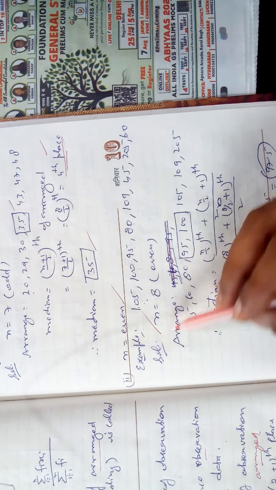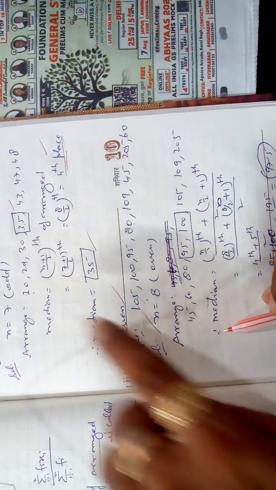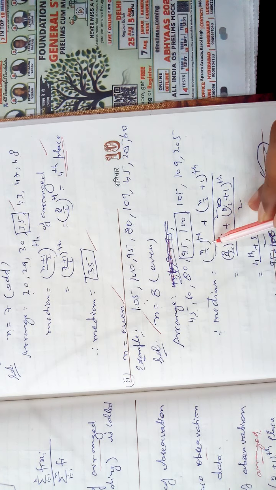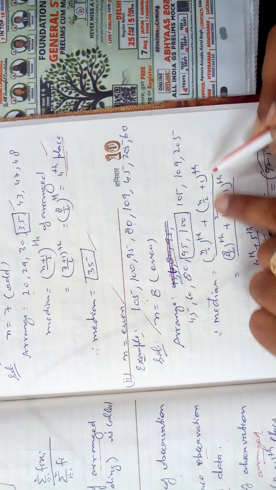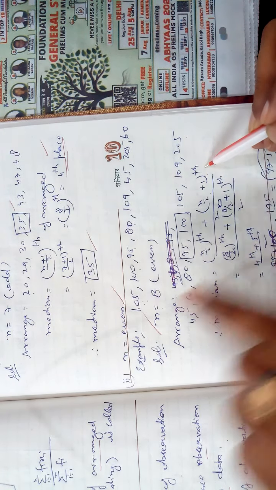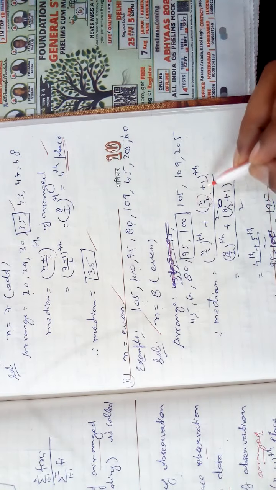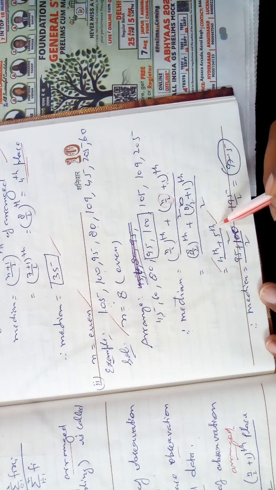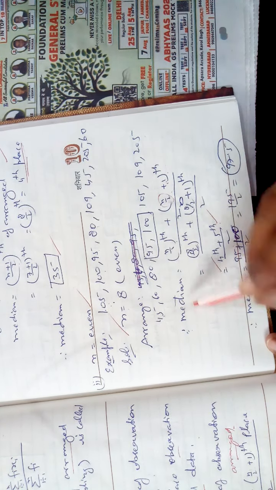Because it is even, the formula will not be n plus 1; it will be n by 2, that is 8 divided by 2, 4, then n by 2 plus 1, 4 plus 1, 5. So we get the 4th and 5th place numbers, and their sum divided by 2 is the median.